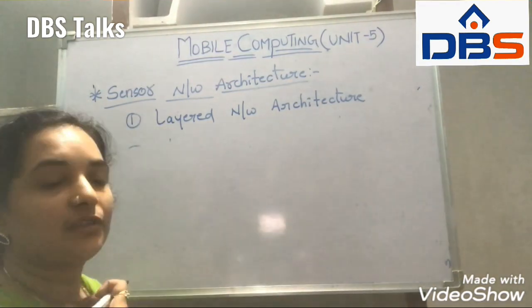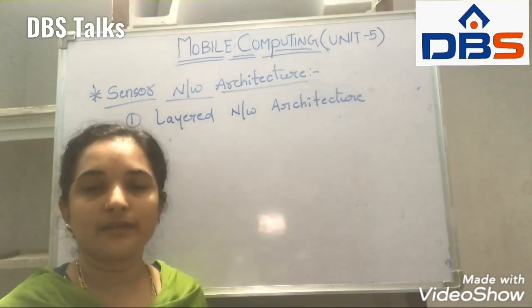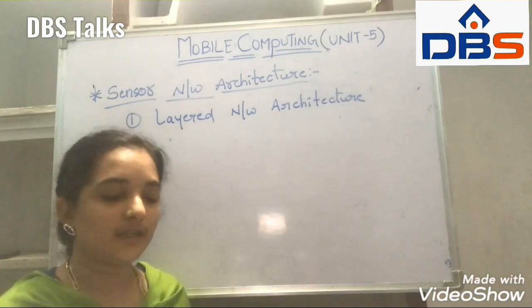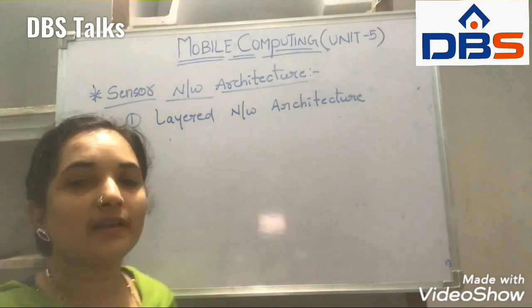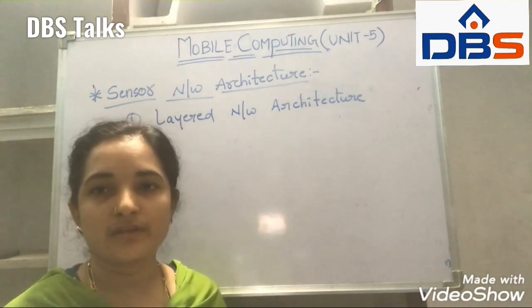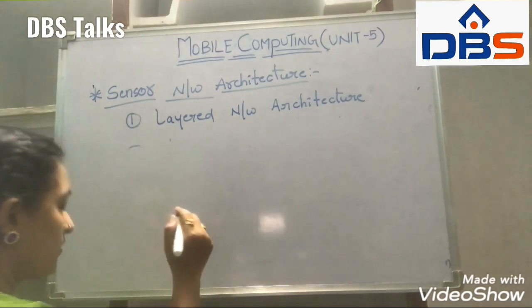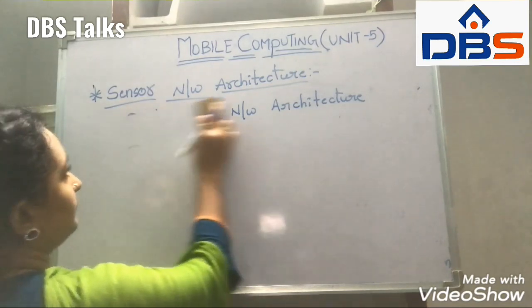This layered architecture we have already learned in different subjects. Now here we are going to see the image of the layered architecture. In this layered architecture we have 5 layers and 3 cross layers. So this is our image here.